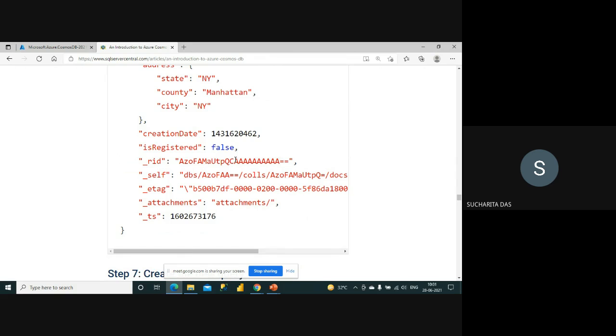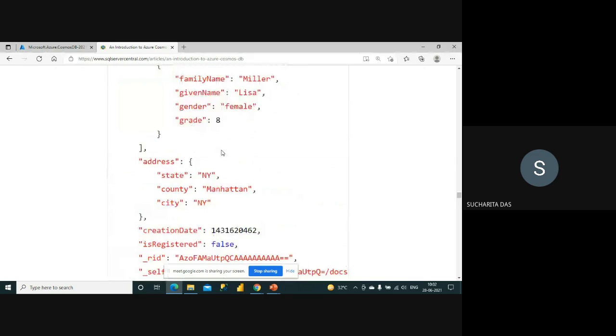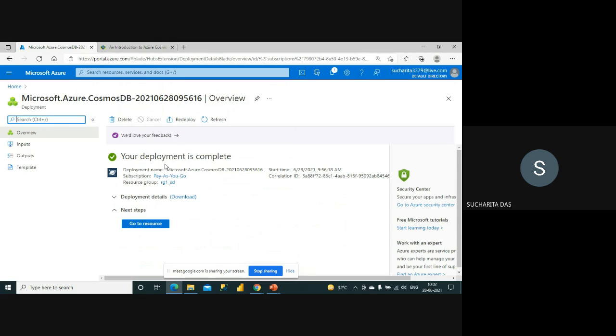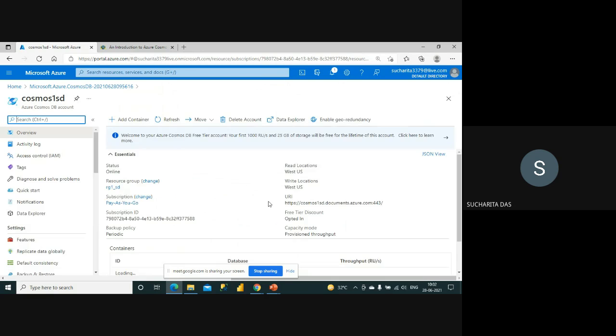Some children have pets, maybe two pets or zero pets. So the internal structure of each record is variable. That's why it's not possible to maintain this type of data in relational databases. It's very difficult. But it can be easily copied and processed in Cosmos DB.